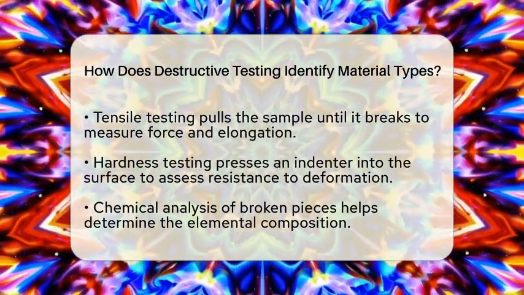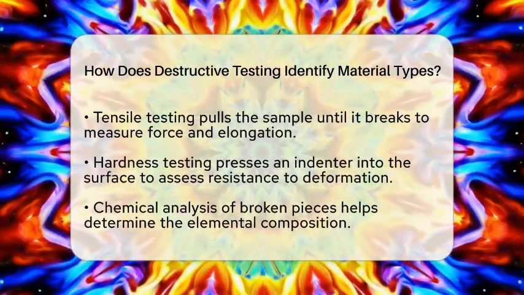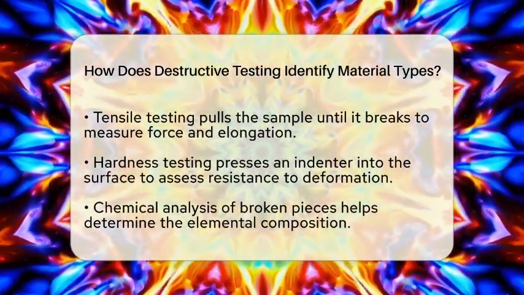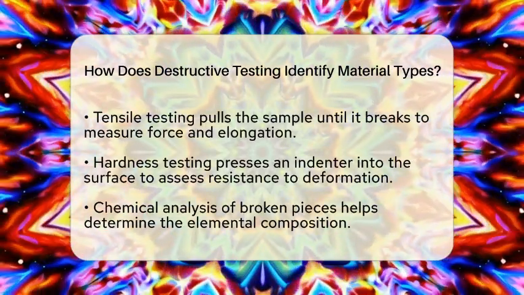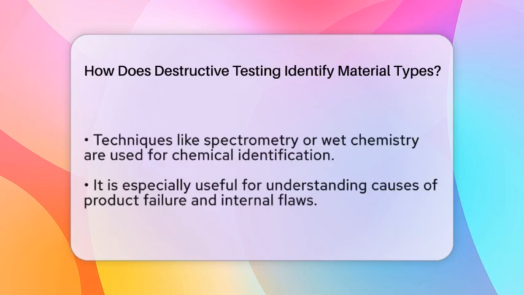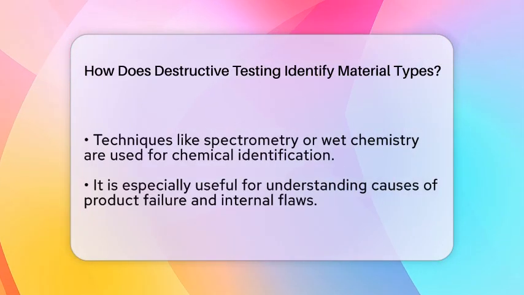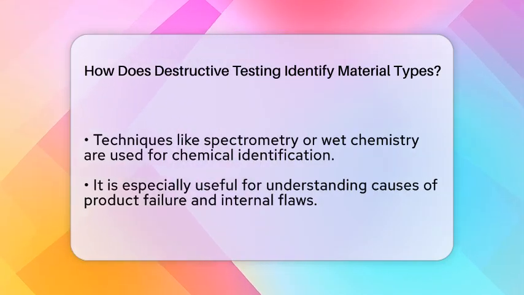Chemical analysis is also part of destructive testing. Once a sample fractures, scientists can analyze the broken pieces to identify the elements present. They might use laboratory methods like spectrometry or wet chemistry tests to determine the exact makeup. Knowing the elemental composition helps confirm the material type, whether it's a specific grade of steel or an aluminum alloy.